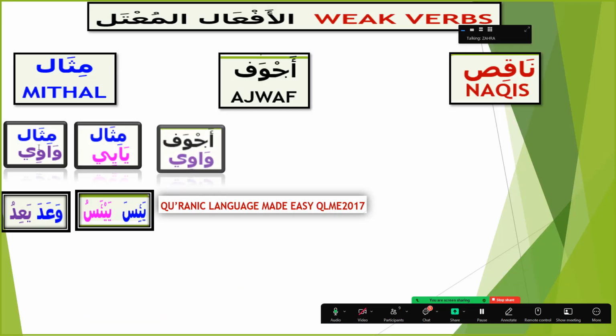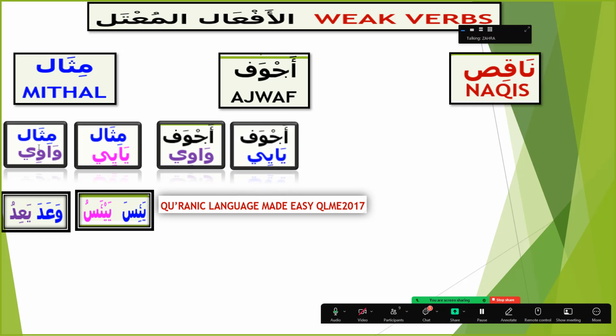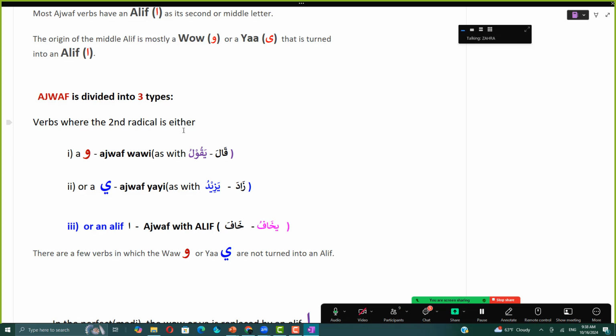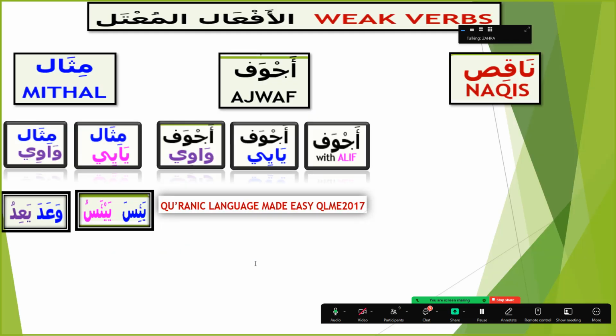divided into 3 categories. The first category is ajwaf wawi, and the second category is ajwaf yai. And the third category is ajwaf with alif. Verbs where the second radical is a waw, that is ajwaf wawi, qala yaqulu. Ain kalima or the second radical is ya, this is called ajwaf yai, and the example is zada yazidu. Okay, and if the second radical or an ain kalima is an alif, that is called khafa yakhafu, and these are few verbs in which the waw or ya are not turned into alif.